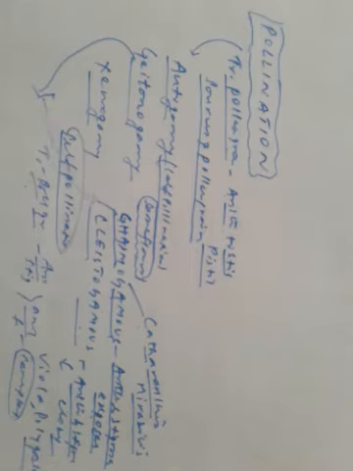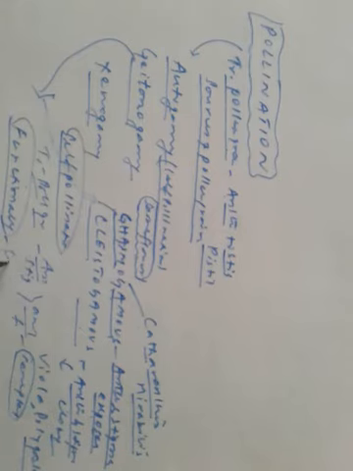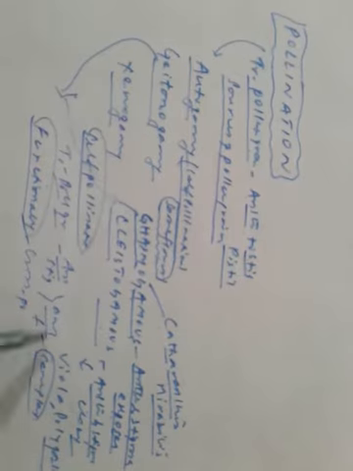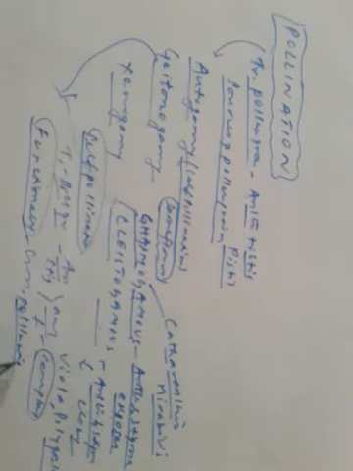Functionally, if we consider it, it's cross pollination. Why is it cross pollination? Because a pollinating agent is involved here.